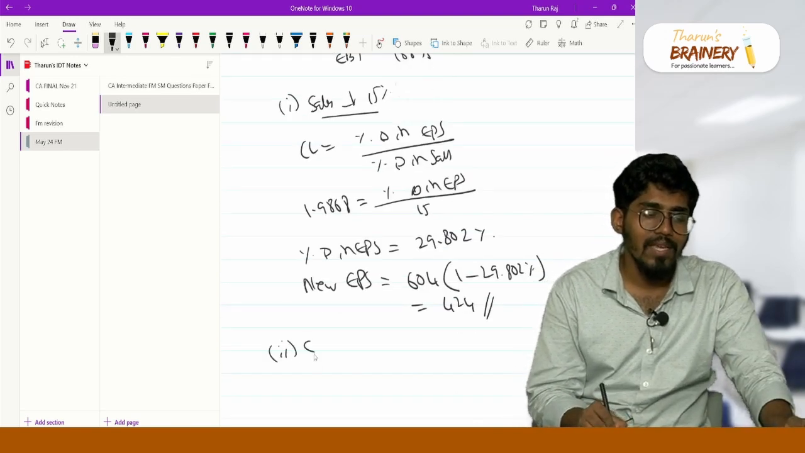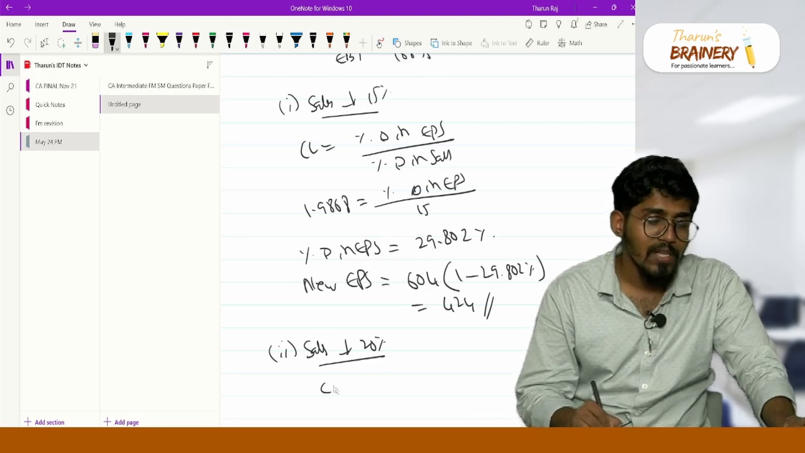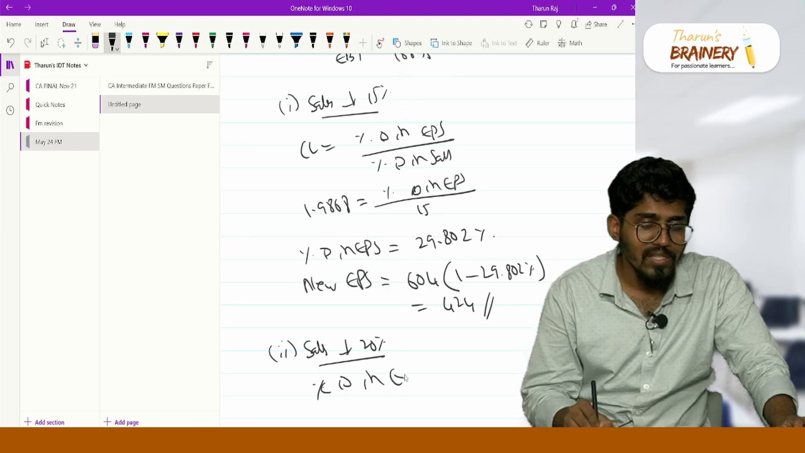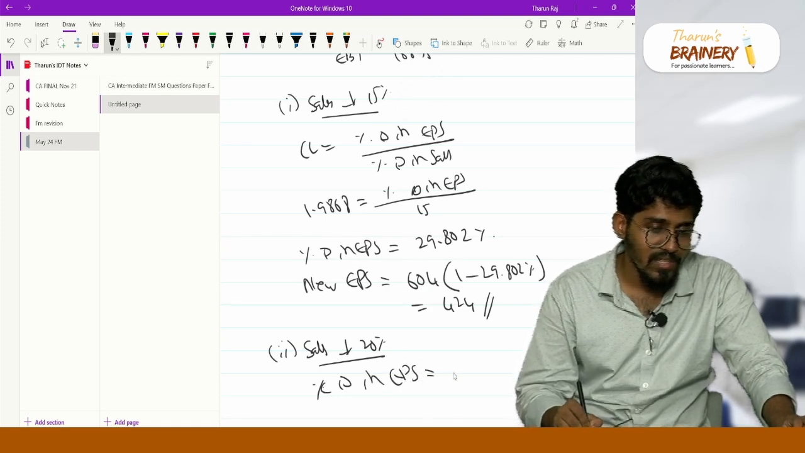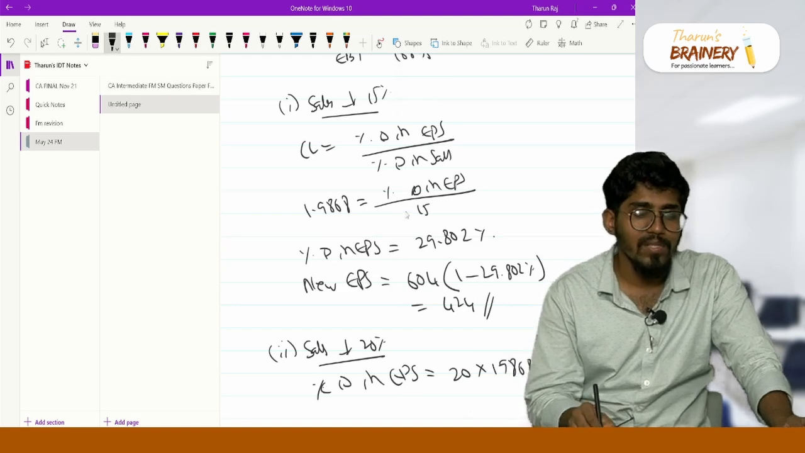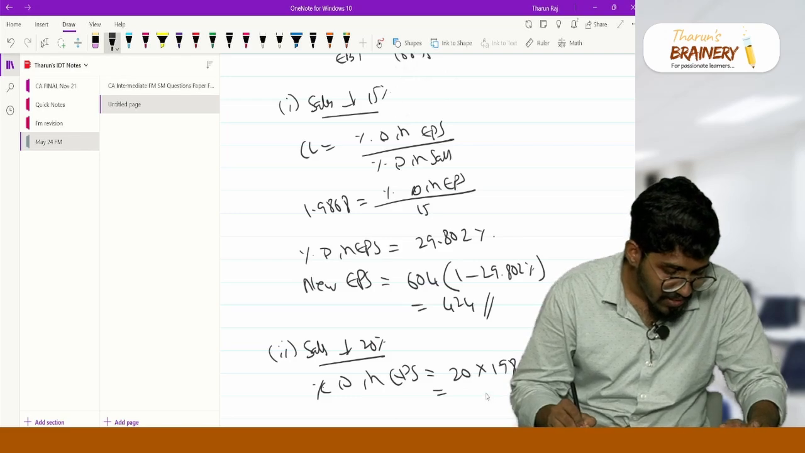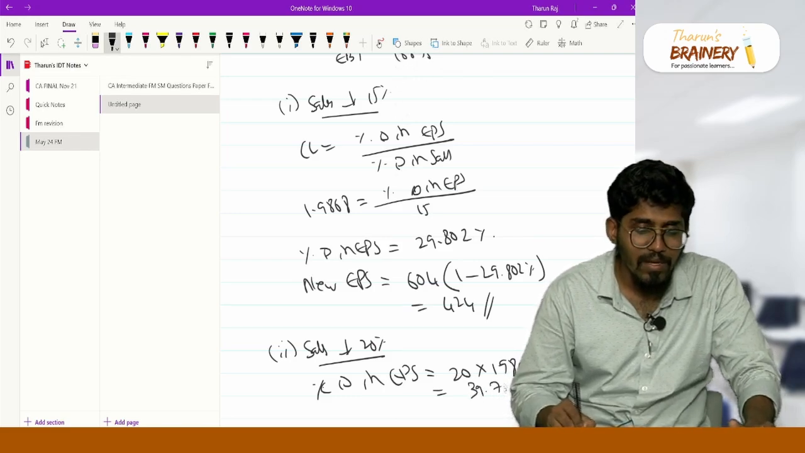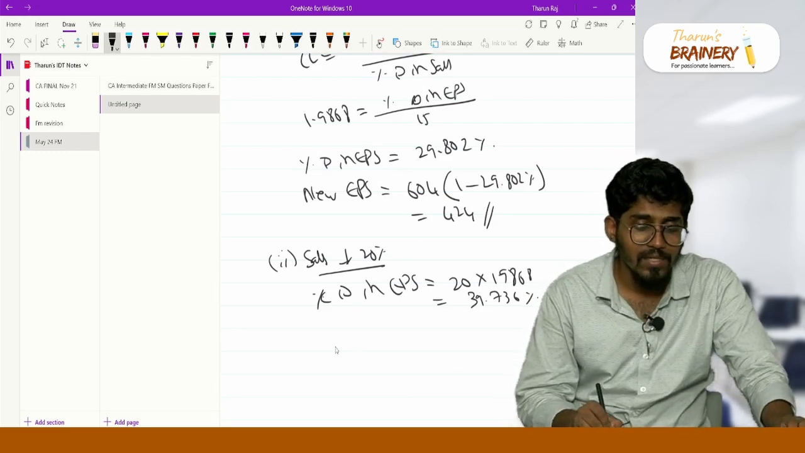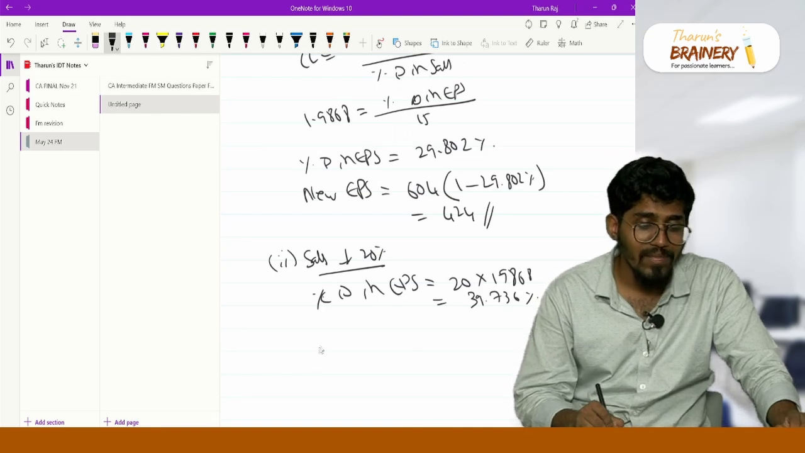Similarly, for the second one, if my sales is reducing by 20 percentage, you can directly write percentage change in EPS is equal to 20 into 1.9868, because now the change in sales is 20. So the percentage is 39.736 percentage. If sales is reducing by 20 percentage, EPS will reduce by 39.736 percentage.